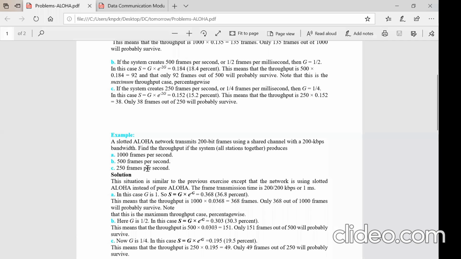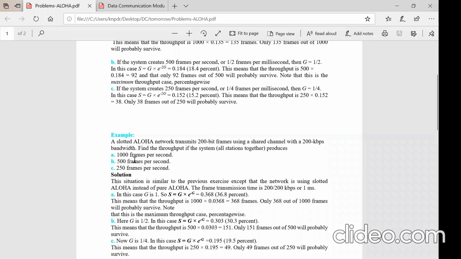Same problem, you apply first slotted ALOHA. The problem is the same, right? Calculation of G is the same. But in this case, the throughput is S is equal to G into e to the power of minus G. There it was 2G. Only this formula changes. All other remaining calculation remains the same, right? So the transmission time of the frame for the channel remains the same, but here it varies.